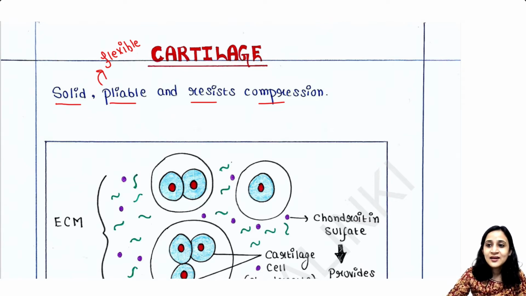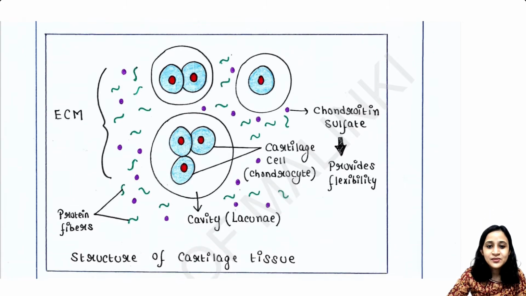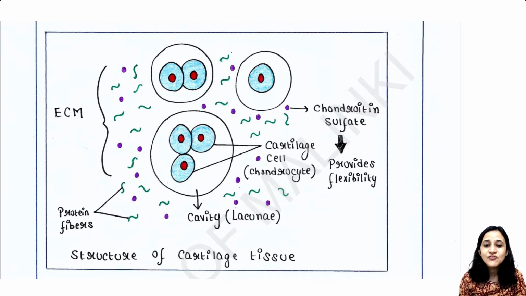Okay. Now see the structure. This is the structure of cartilage tissue. Here you will get some cells and you will get the extracellular matrix, because we have seen in the last lecture also that any type of connective tissue is made up of a huge number of cells and a huge amount of extracellular matrix or ECM.